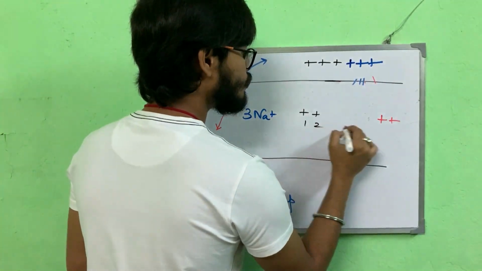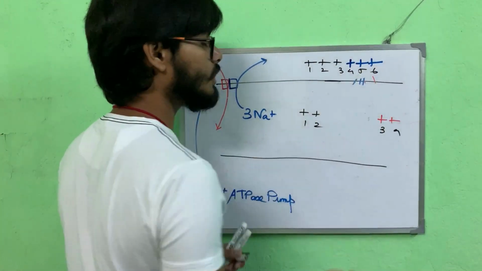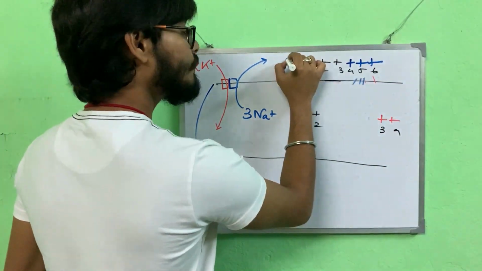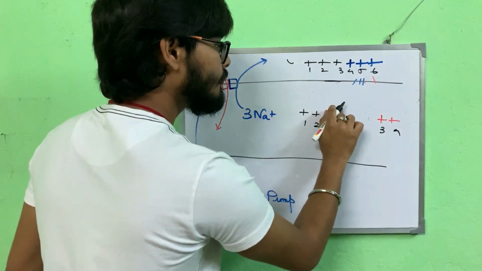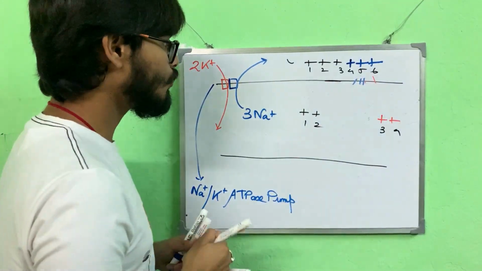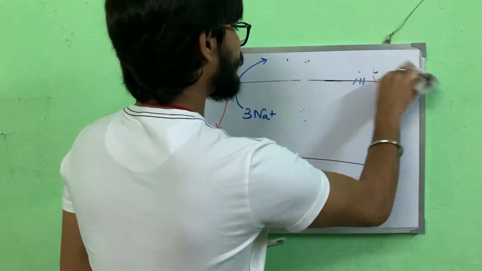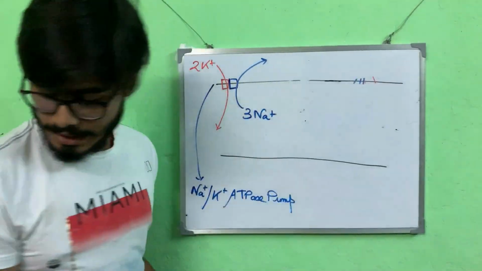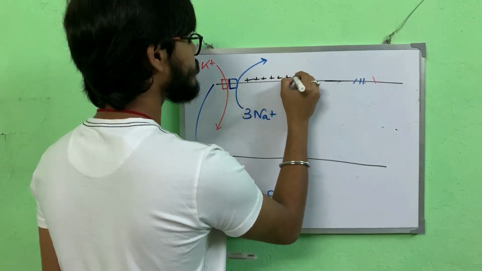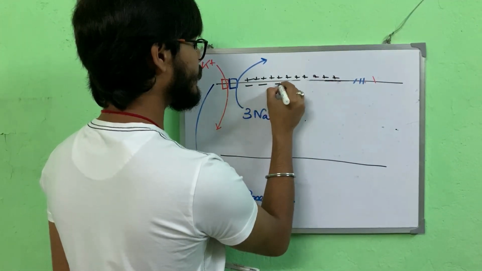See, inside we have 1, 2, 3, 4, and here we have 1, 2, 3, 4, 5, 6. So initially we had 5, 5. Now we have 6 and 4. So there is a net gain of positive charge outside, and a net loss of positive charge inside. So for our own convenience, we say that the outer part of the membrane is positively charged and the inner part of the membrane is negatively charged.